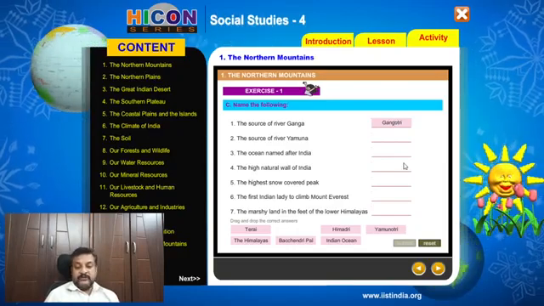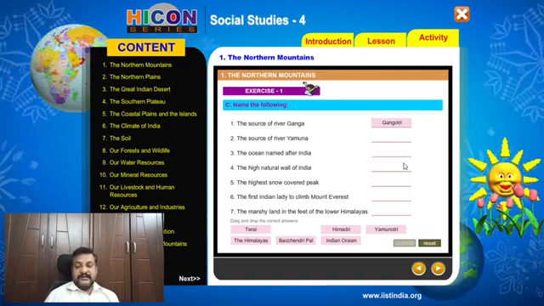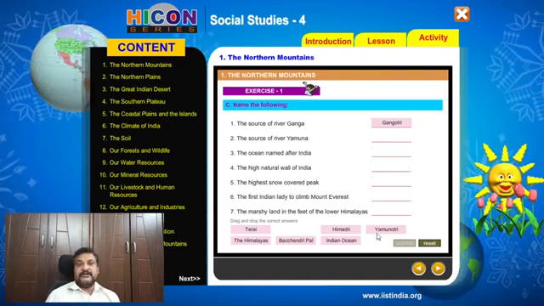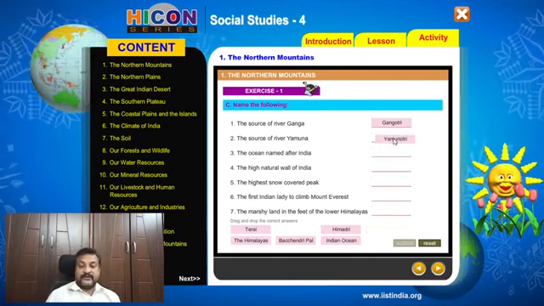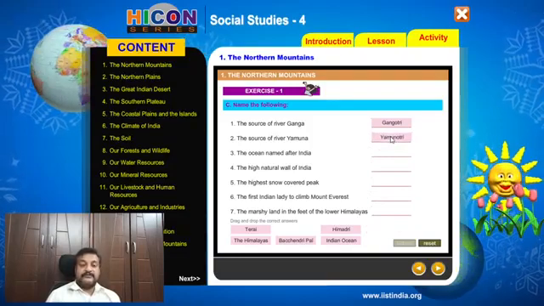The source of river Yamuna. Just like Gangotri, there was another glacier which was named Yamunotri.